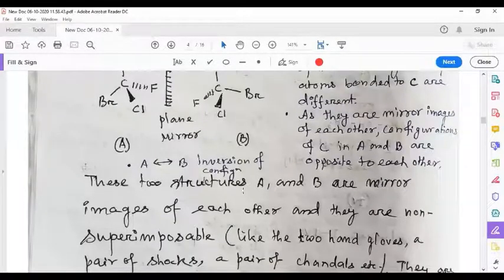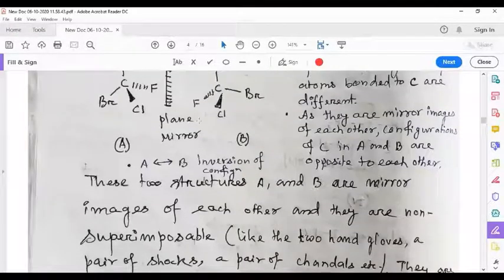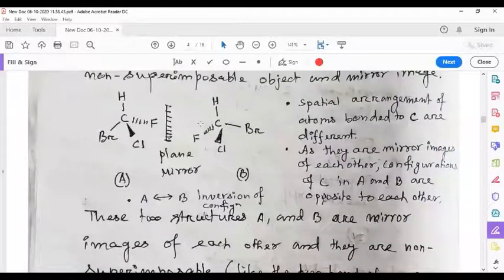So these two structures A and B are mirror images of each other and they are non-superimposable, like two hand gloves, a pair of socks, a pair of sandals. Now these A and B structures are not superimposable. You cannot fit one structure over the other. Suppose you bring this structure and try to overlap it here, hydrogen and carbon will fit, but the other three are not going to fit.